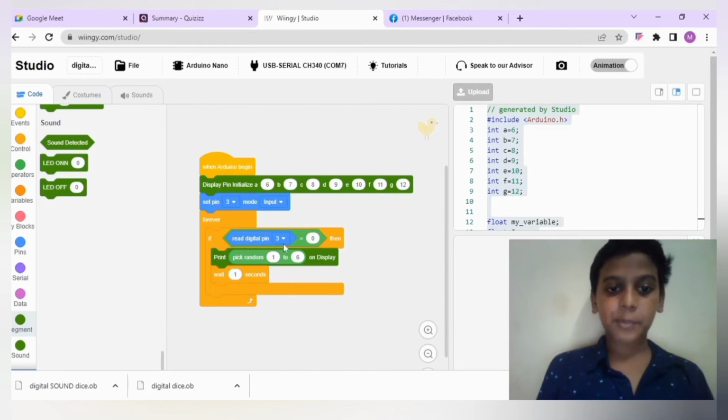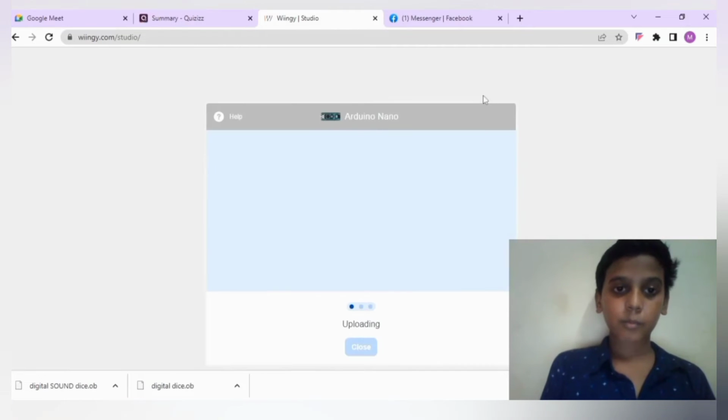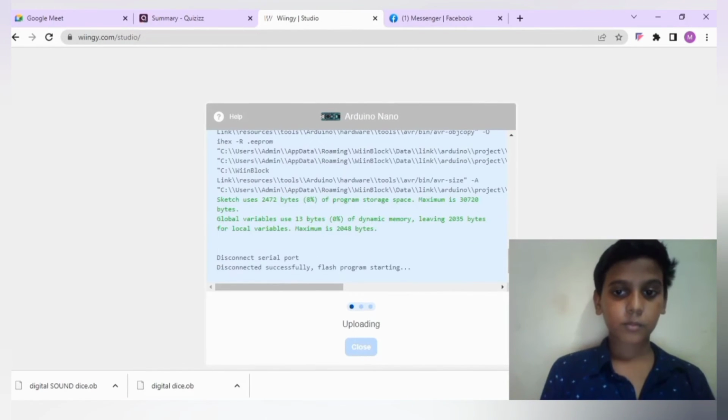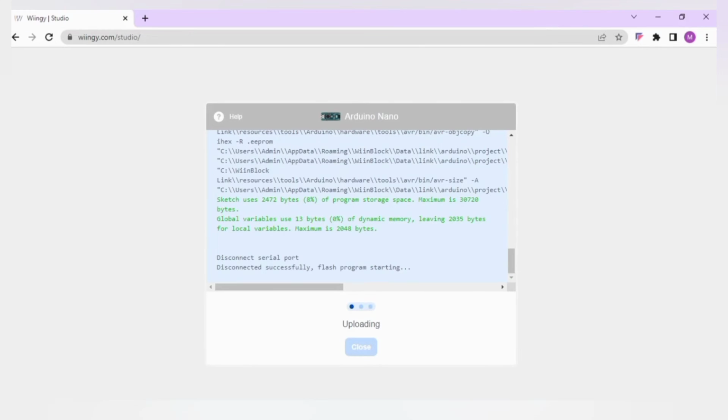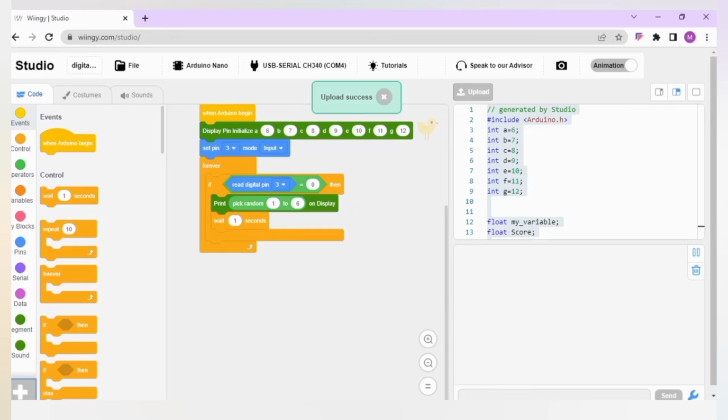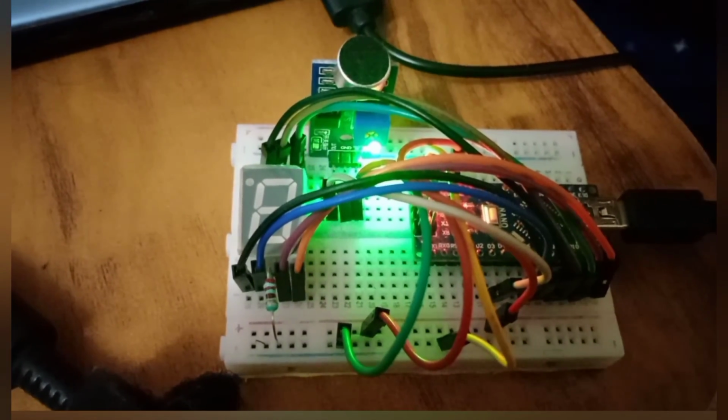If read digital pin 3 equals 0, then the laptop will pick any random number from 1 to 6, print it on the display and wait for 1 second. Let's upload. Upload success. Now I'm going to clap.